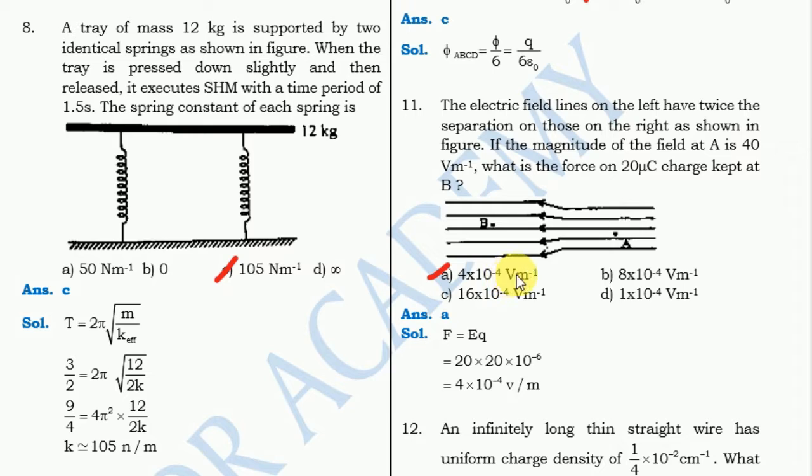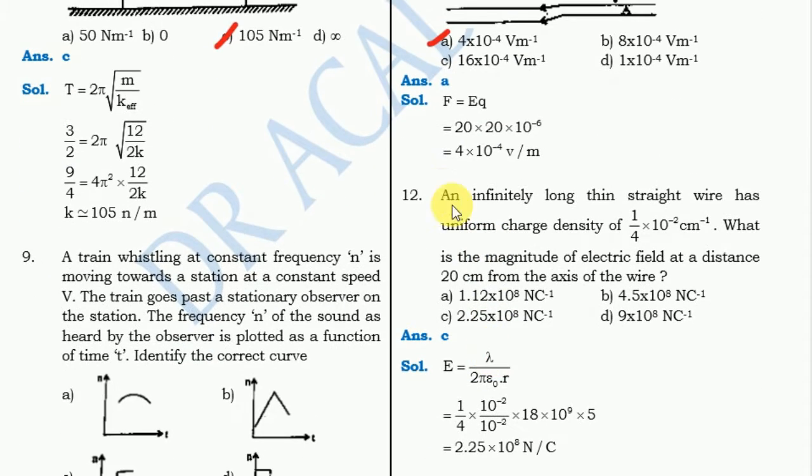Okay, next one, an infinitely long thin straight wire has uniform charge density of 1/4 into 10 to the power of minus 2 C per centimeter. Also, I mean C. Okay, for this, 20 centimeter. For this the correct answer is C, option C.